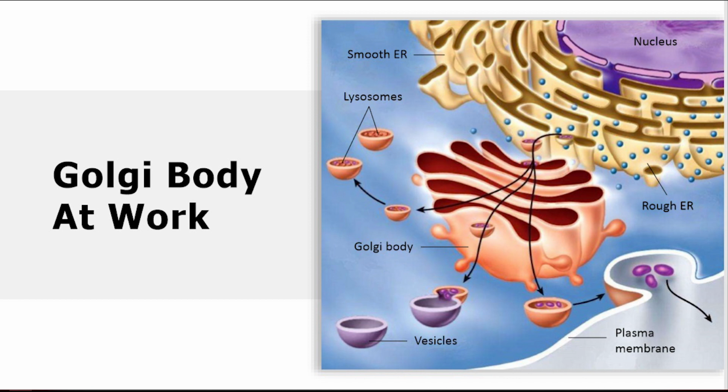Look at the detailed work done by a Golgi body. The synthesized material inside the cell can be secreted outside by the Golgi body. They can be stored inside in the form of vesicles, and they can also form lysosome.